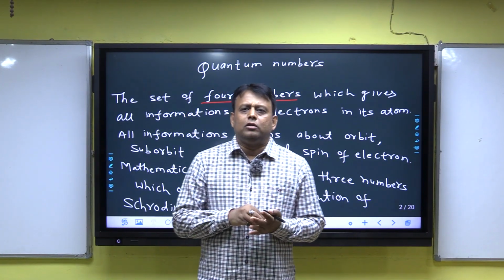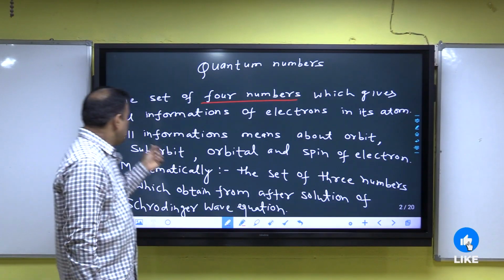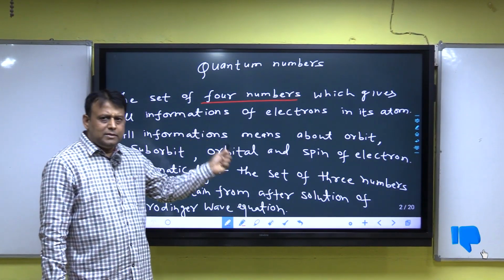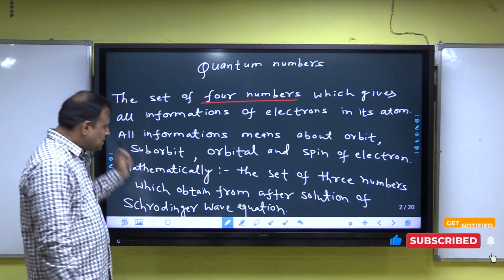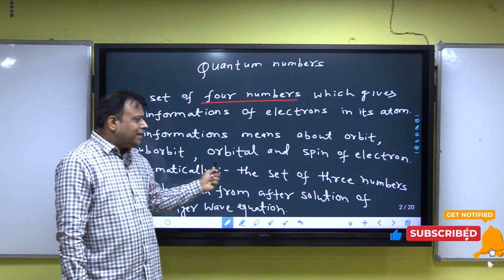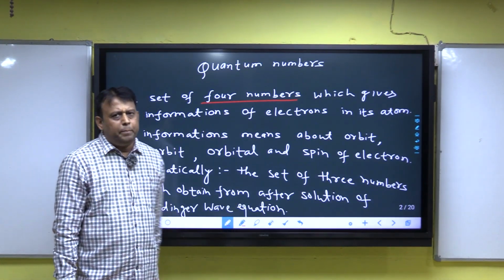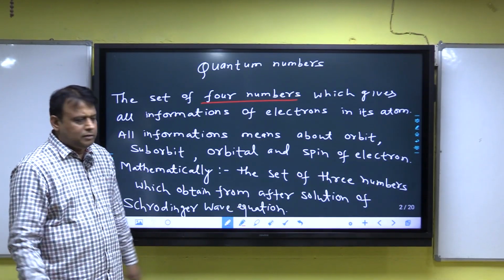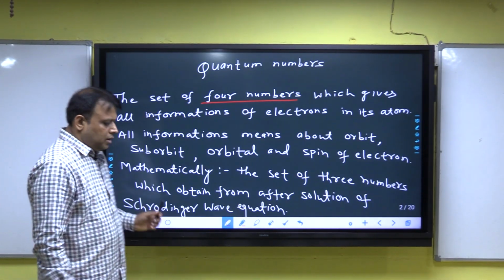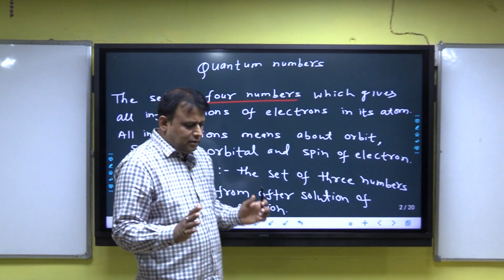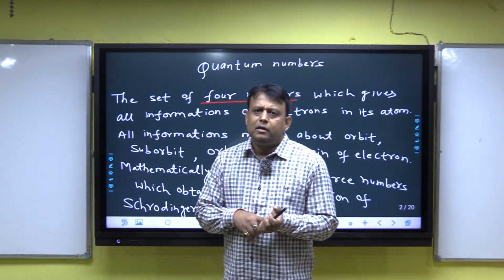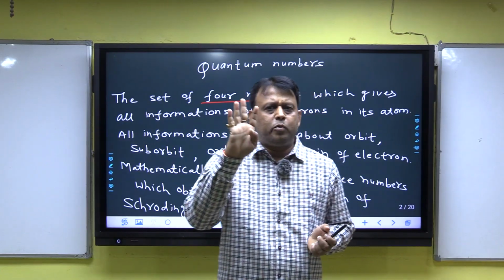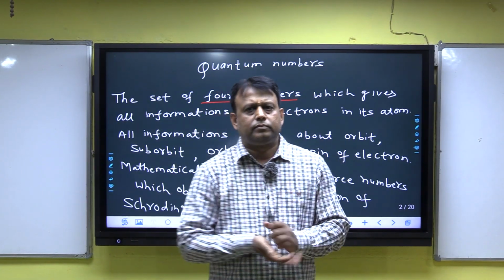Orbitals of electron. Listen, all information means about orbit, suborbit, orbital, and spin of electron, a spinning motion. And according to this statement, it is clear there are four types of quantum numbers.